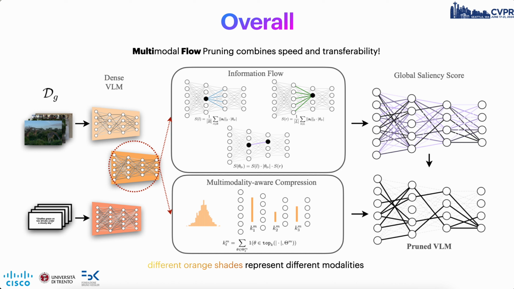For each layer, we retain the top parameters with the greatest information flow score, with the pruning ratio determined by modality separation, so multimodality-aware compression. So the information flow score accounts for fast weight scoring, and the multimodality-aware compression accounts for determining the sparsity distribution of the visual language models, ensuring that all modalities are equally balanced.